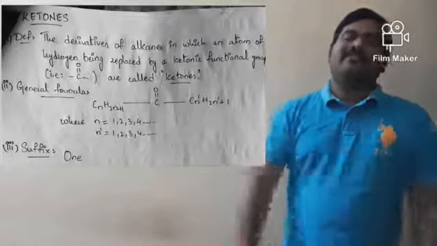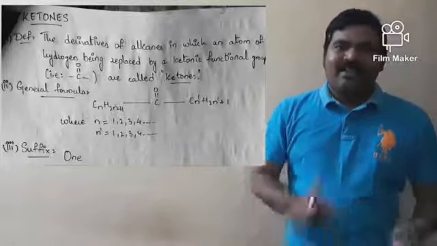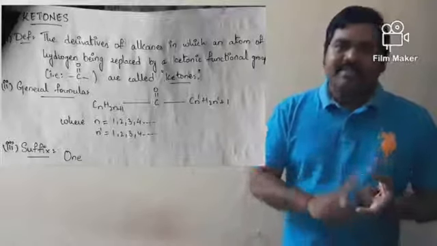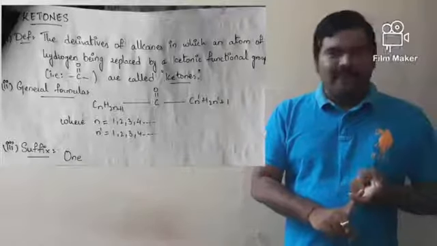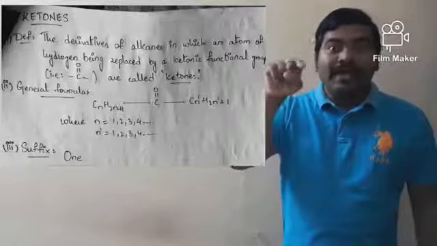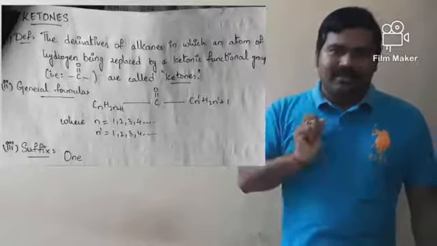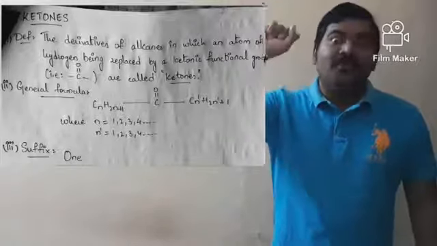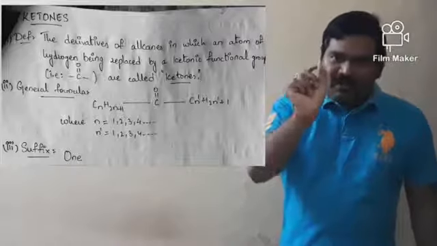And what is the suffix of ketones? According to the IUPAC system, ketones end with the suffix ONE. That's why ketones, ones. So ONE is the suffix, that is the end portion.